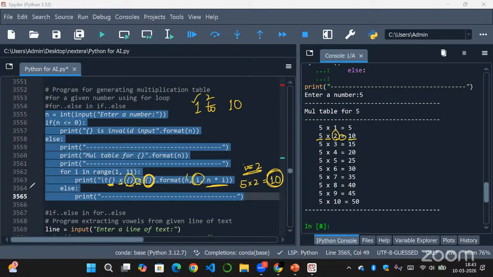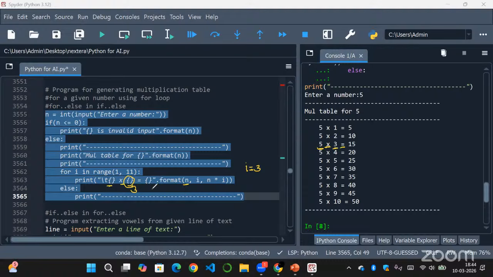Next, your i will refer to 3. After 2, we have 3, right? So i is 3 now. First, it will print 5 into, and i is referring to 3 right now, so here it will print 3.